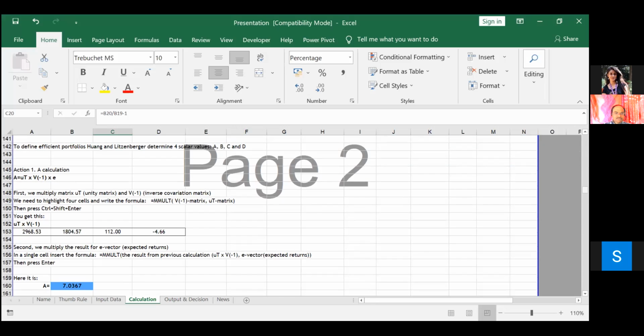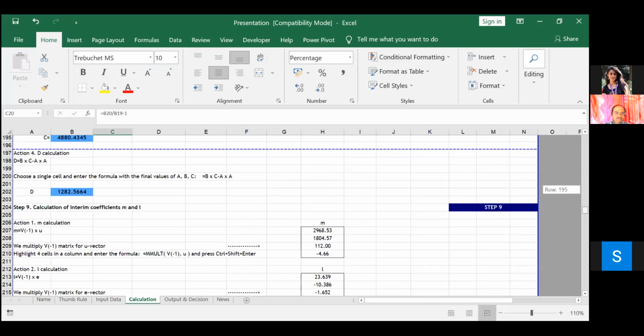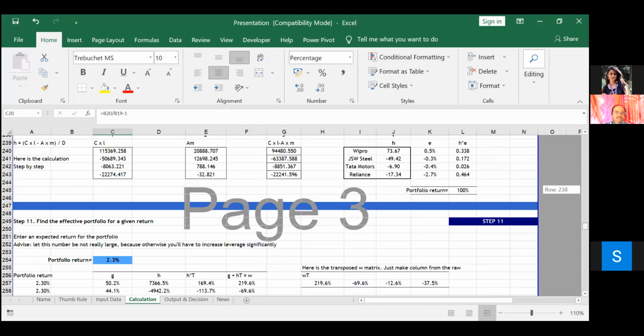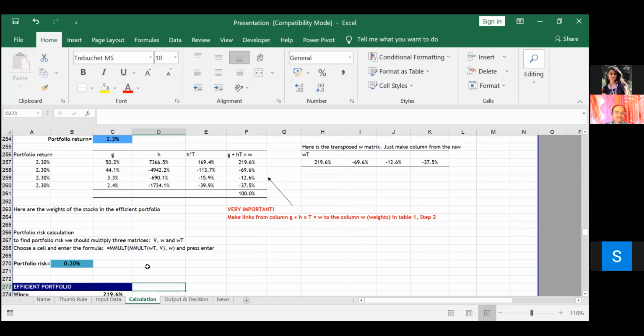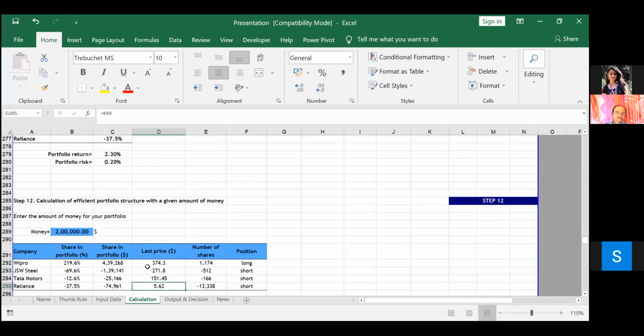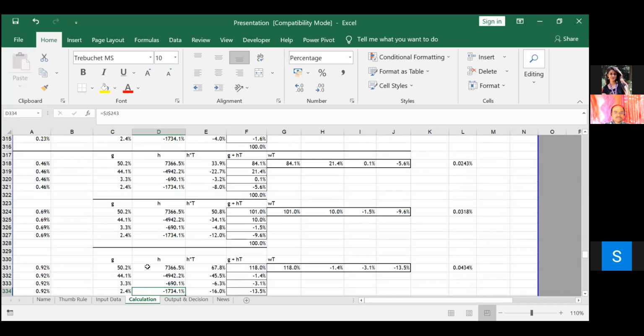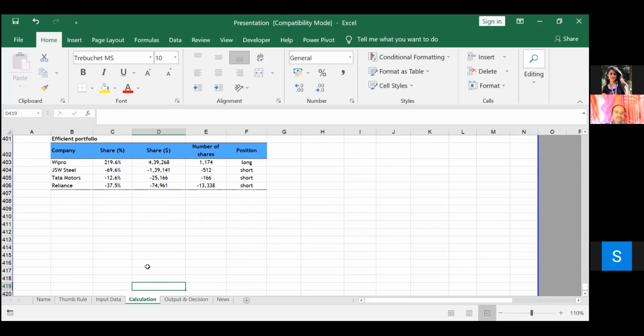Here four scalar values are defined, that is A, B, C, and D. Then here you can see that the portfolio return is calculated, and the portfolio return is 2.3%, and the portfolio risk is calculated to be 0.20%. These are the different weights which are allocated to each stock of the companies, and this is the final output that we are getting in this hypothesis.